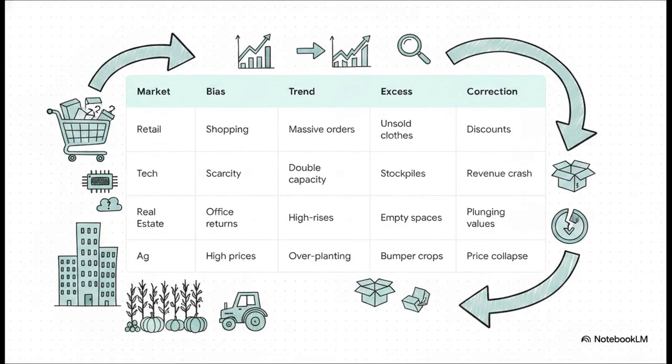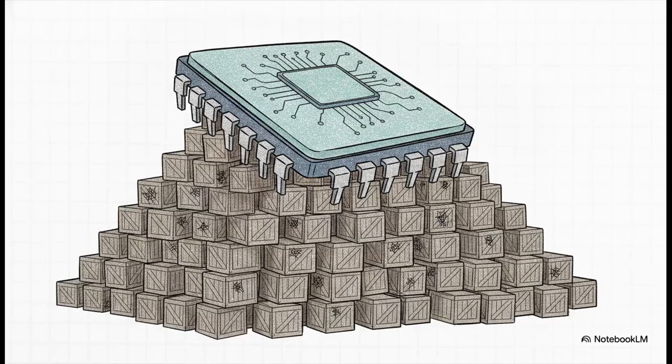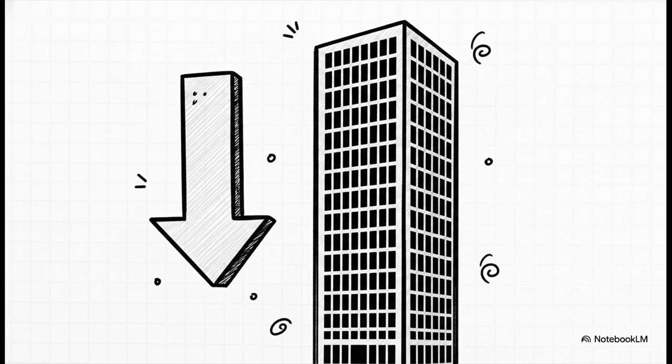And this brilliantly illustrates how this exact cycle replicates flawlessly across retail, tech, and even agriculture. Just look at semiconductors. The bias was eternal scarcity, sparking a huge trend but ending in massive stockpiles. Same with commercial real estate. Developers chase the bias that offices would fill, completely crashing property valuations today.